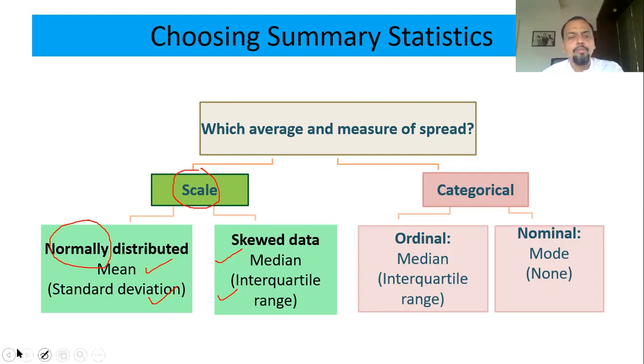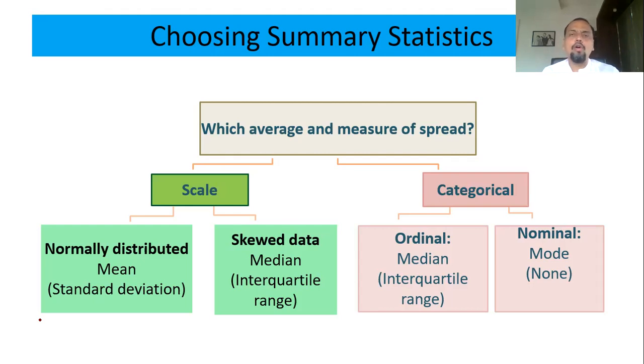Okay, so what you have to remember right now, let me summarize the whole thing. First, check whether your data is categorical or scale. If it is categorical, then check whether it is nominal or ordinal. If your data is nominal, like gender, like eye color, that kind of data you have, then go for mode as a central tendency, and no dispersion is possible over there.